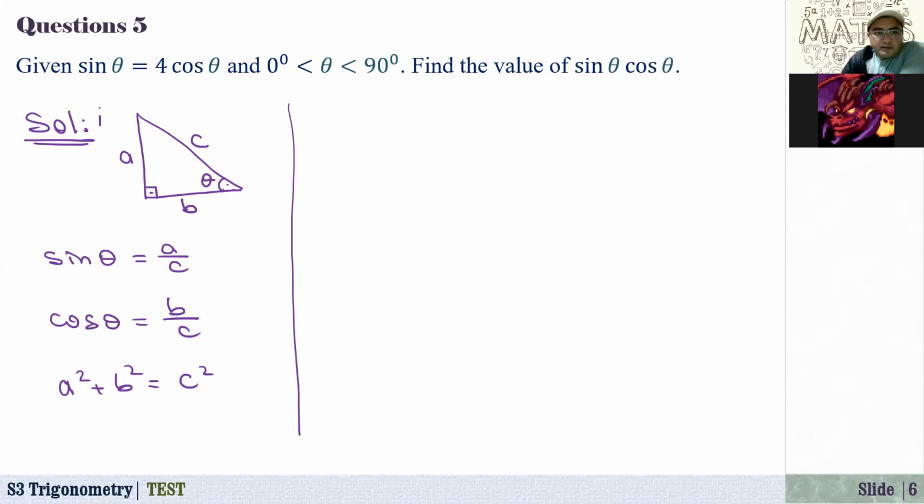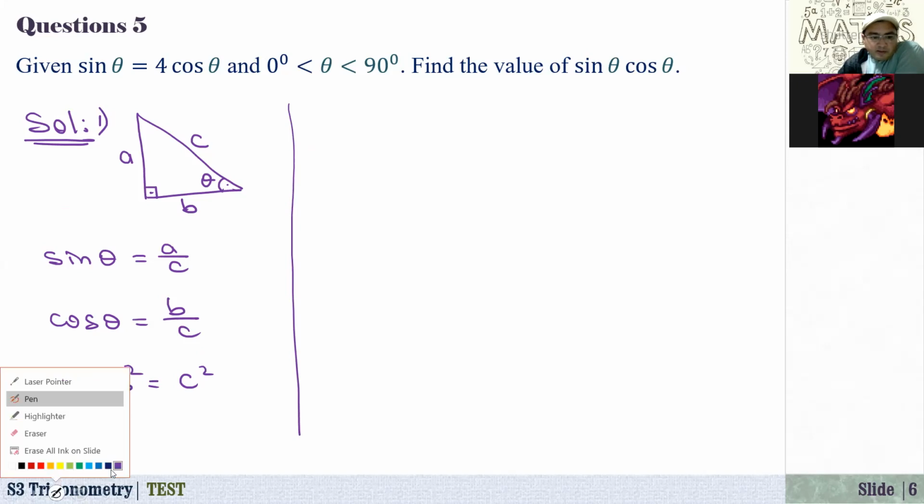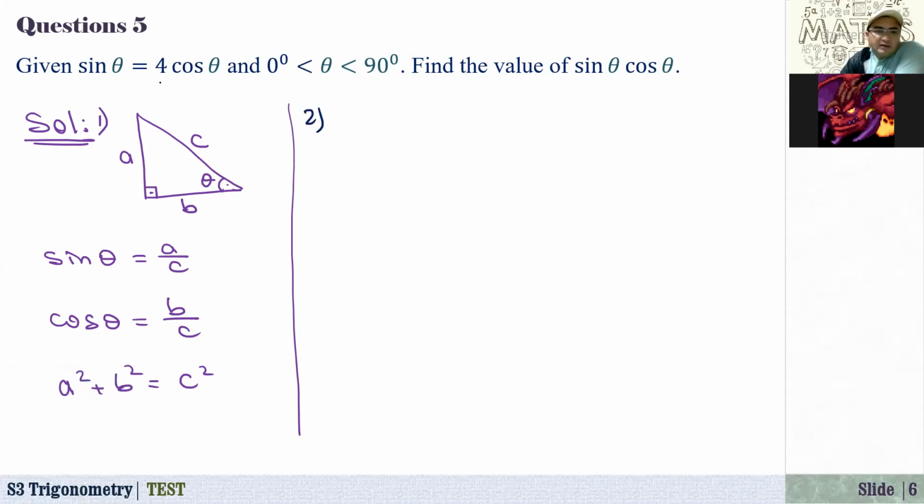The second part is, let's say this number 1, and change the color, and number 2. Using the given condition, sine of theta equals 4 times cosine of theta. What is sine of theta? That is A over C. And 4 times cosine of theta, that is B over C. Okay, now from here we get this relation between A and B. So A is equal to 4B.